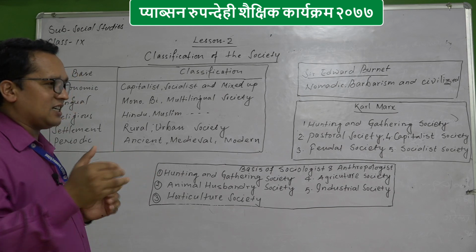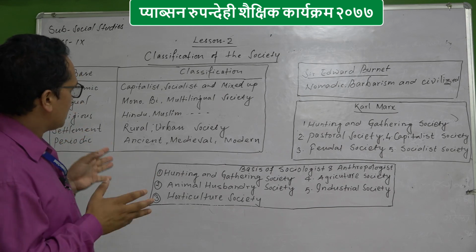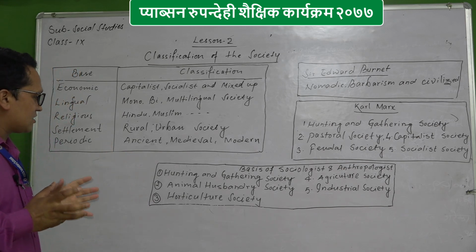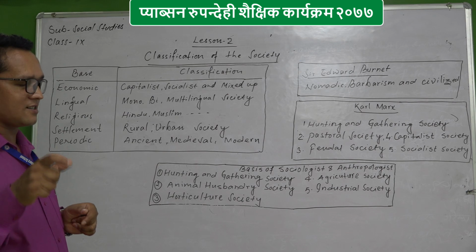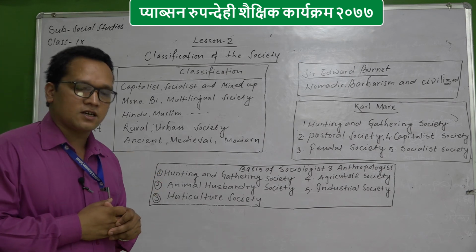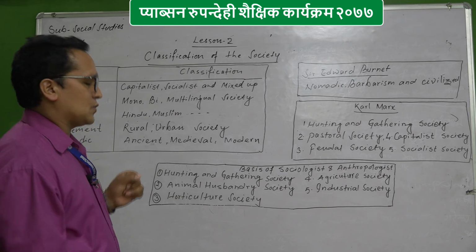They slowly started to learn something and entered the medieval society, where they started fruit farming, horticulture, agriculture. That society comes under the medieval society.